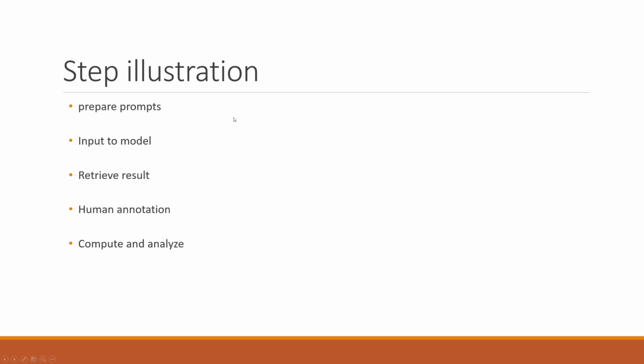Here is a little illustration of our experiment steps. First of all, we prepare the prompts for each word, and we input them to different models respectively, and finally we retrieve results. After those experiments, we do some human annotation, and through those labels, we compute metrics and analyze the results.